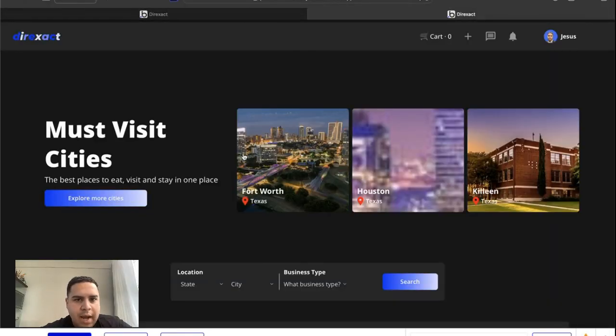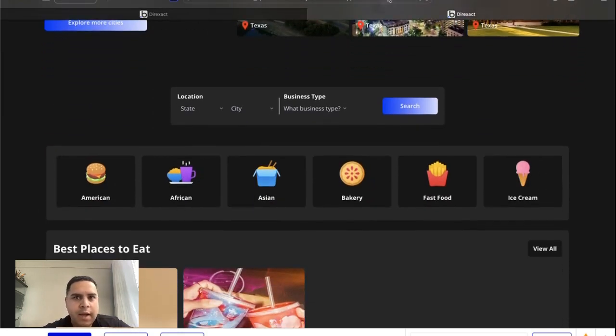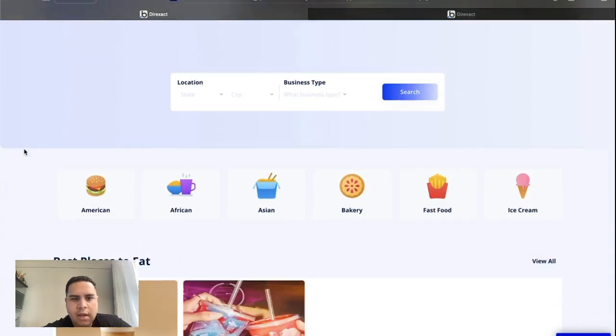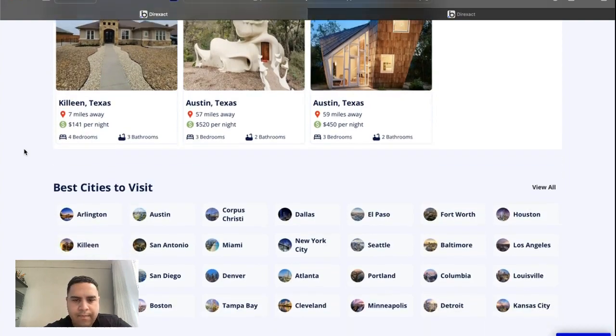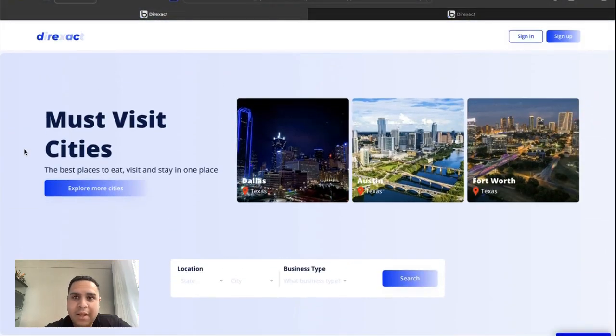All right, what you're seeing right now is the new UI. But before we jump into this UI, I would like to take you back to the old UI so I can show you some differences and similarities. So this is the old UI. Honestly, it's kind of nice, what we did. Definitely, it didn't fulfill my vision of what a directory business should look like on one of the projects.